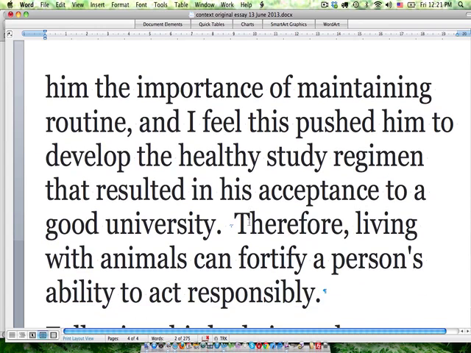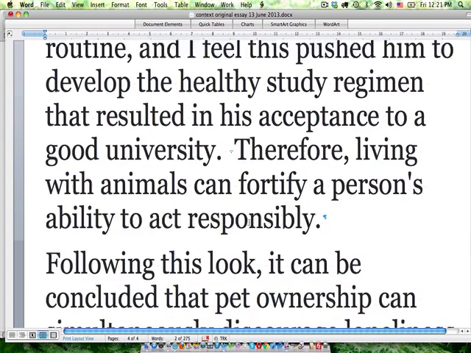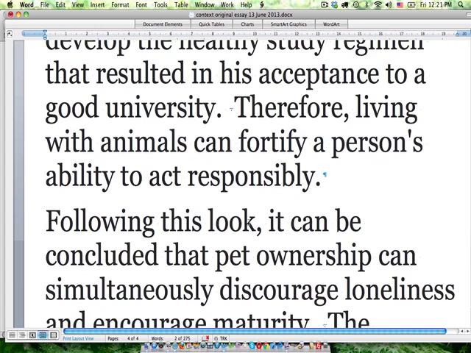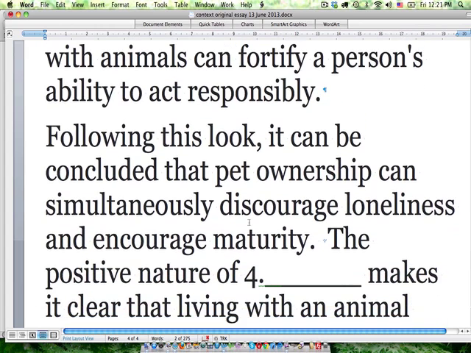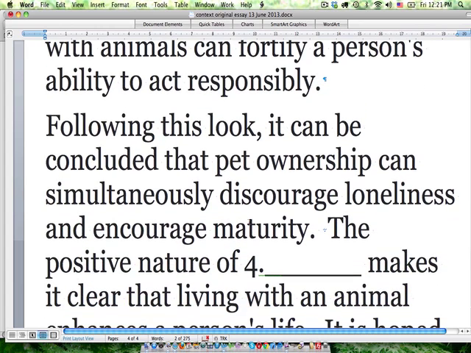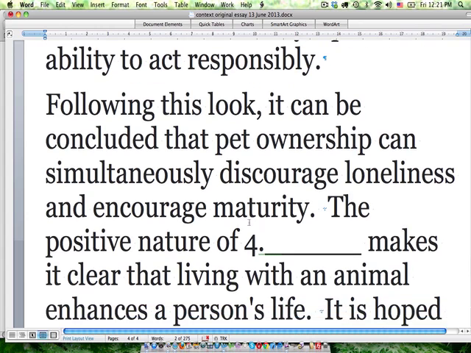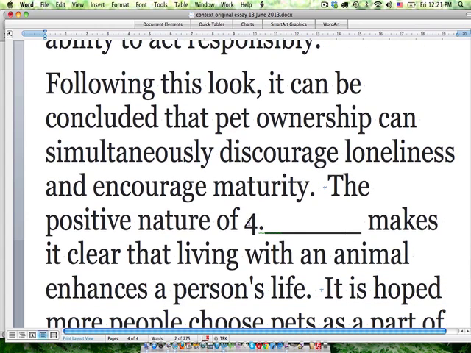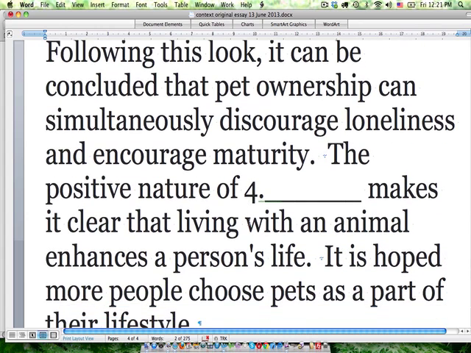Therefore, living with animals can fortify a person's ability to act responsibly. Following this look, it can be concluded that pet ownership can simultaneously discourage loneliness and encourage maturity. The positive nature of blank makes it clear that living with an animal enhances a person's life.